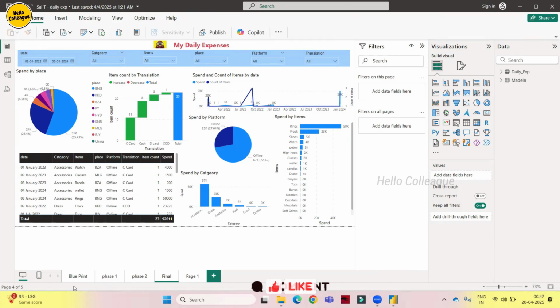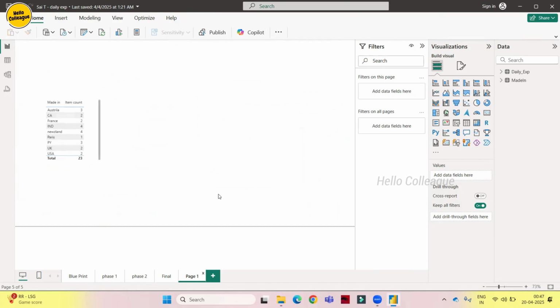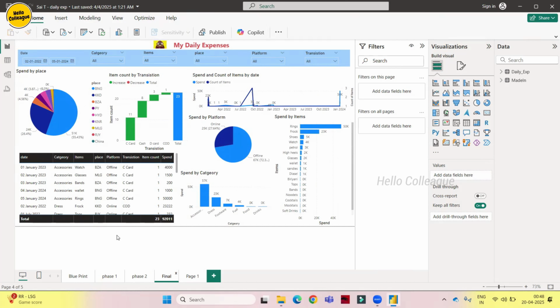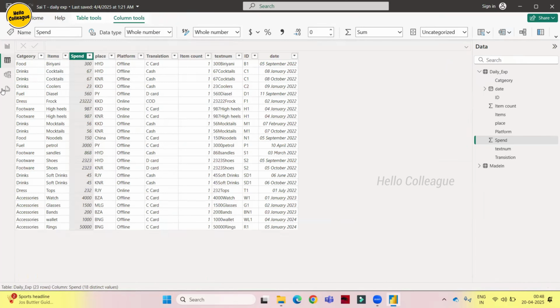Also, we have a few tabs here. This is blueprint, this is phase 1, this is phase 2, this is final, and this is for validation. We will discuss these pages in the coming sessions. Why do we have these pages, sir? So when we have data, so this is the data.